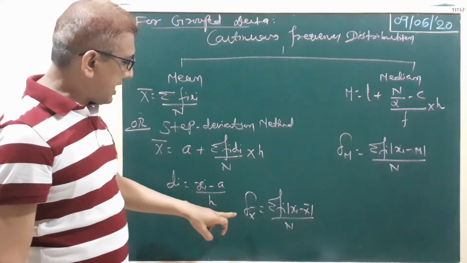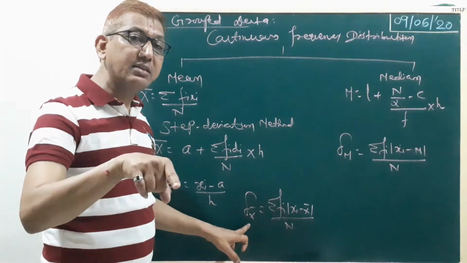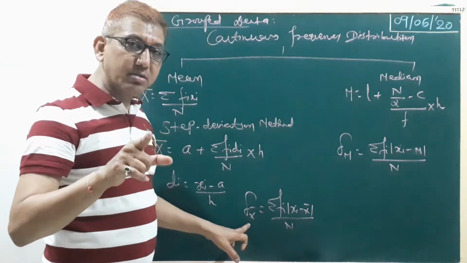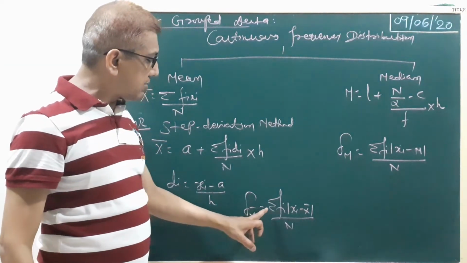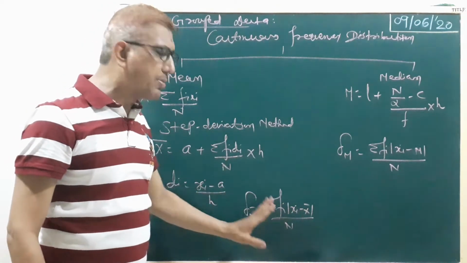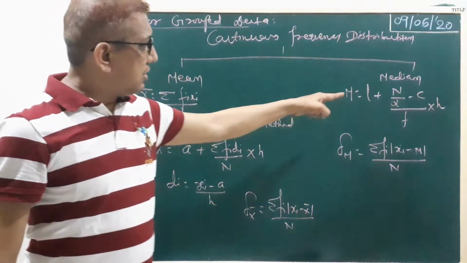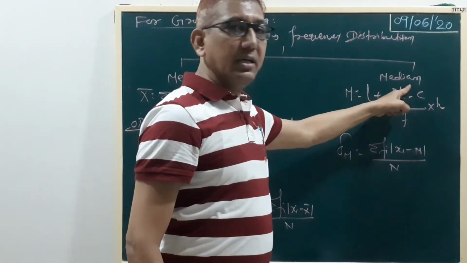Then we find delta x bar, the mean deviation by the mean: delta x bar equals sigma fi modulus of (xi minus x bar) upon n. This is the common method. Second, the median.